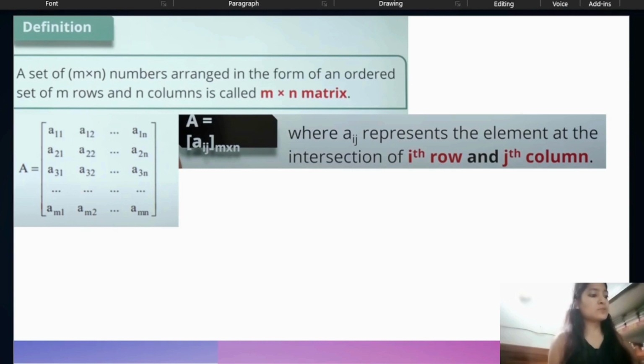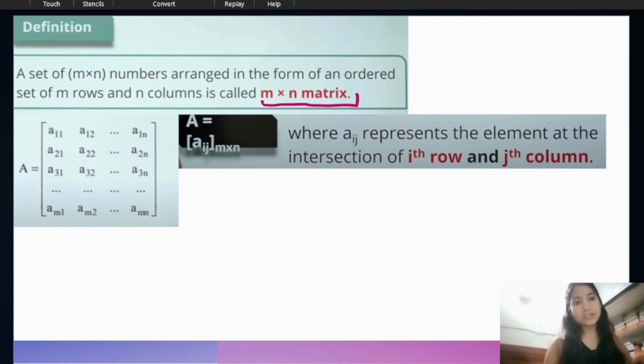First we have to understand the definition of a matrix, how we can define it. A set of m times n numbers arranged in the form of an ordered set of m rows and n columns is called an m times n matrix. So what is a matrix? A matrix is nothing but arranging elements, which are numbers, in the form of rows and columns.